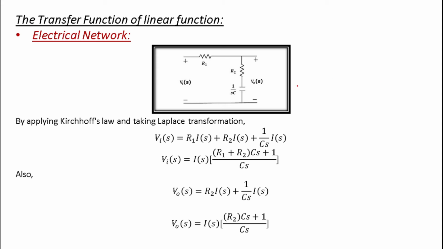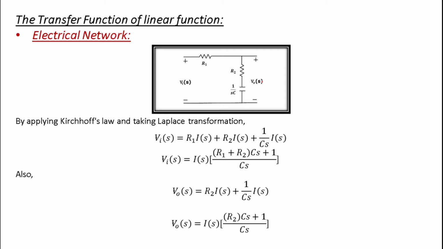Here you can see the circuit is given. R1 is there, in the parallel branch there is R2 and one capacitor connected. All are given in the frequency domain, that is 1/SC. Your input is given by Vi(S), output is given by V(S).